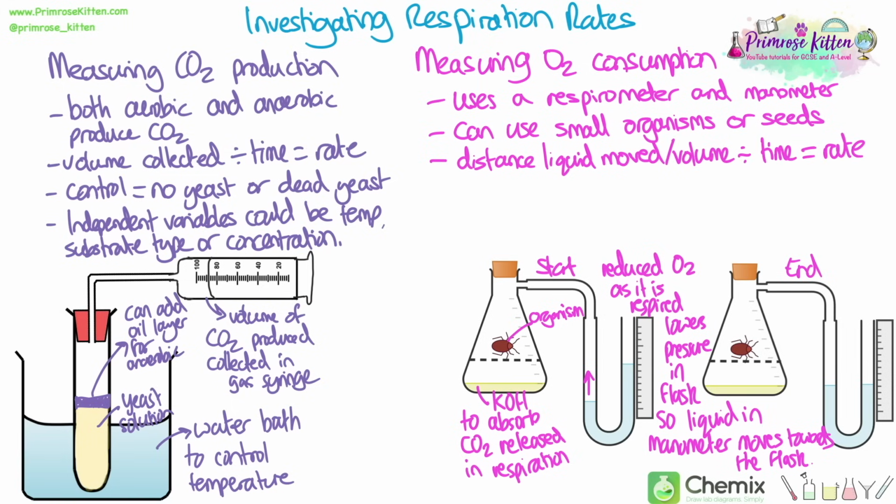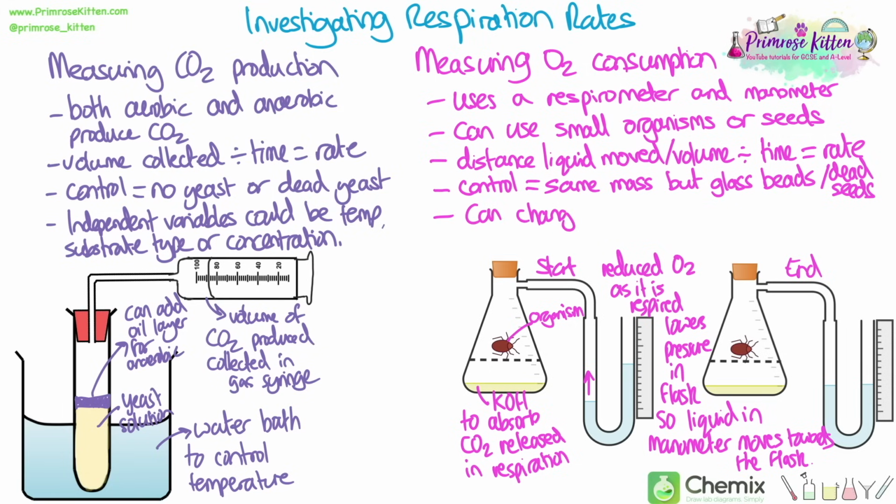So this time we're measuring the distance that the liquid has moved, or the volume, if you know the diameter of the tube, and then divide that by the time it took for that liquid to move that much distance. That will give you the rate of respiration. The control, you would normally put in an organism that is dead, if it's dead seeds, but for insects, we don't want to kill insects, so you would take something that's the same mass, but is not going to do any respiration, so for example, glass beads.